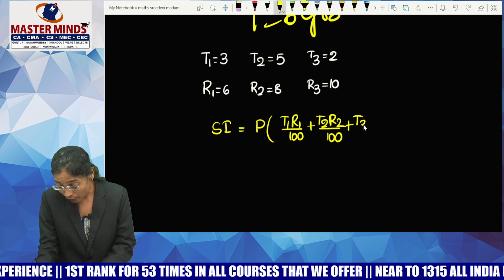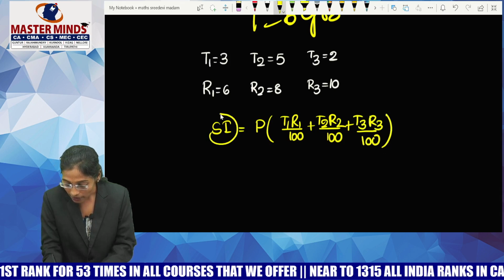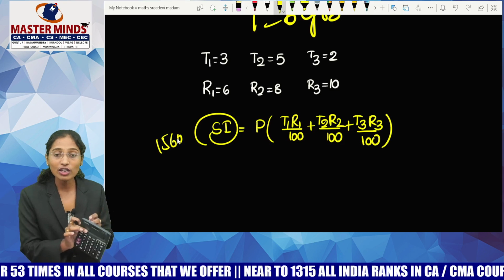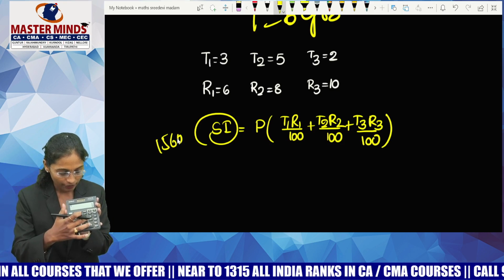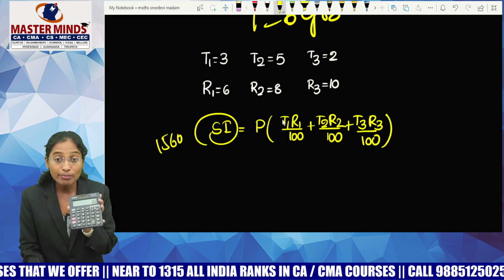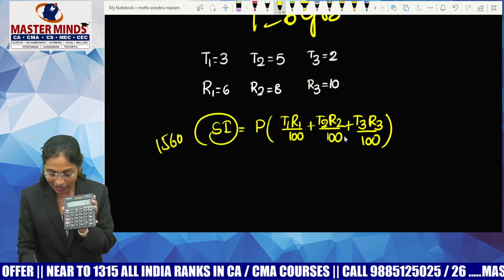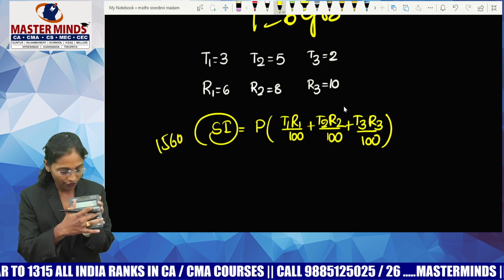Guys, if you are good at formulas, you need not write anything on the paper, as your simple interest is 1560. I'll teach you how to solve this question directly. T1 R1 means 3 into 6 by 100. Use M plus.